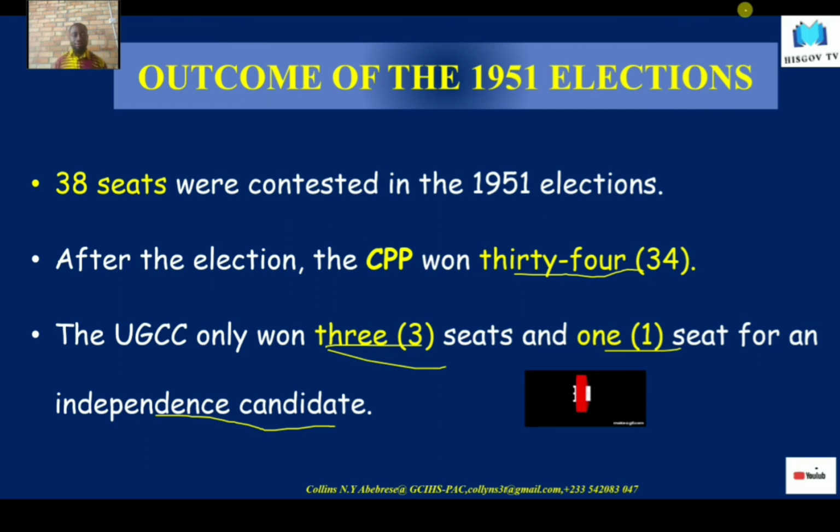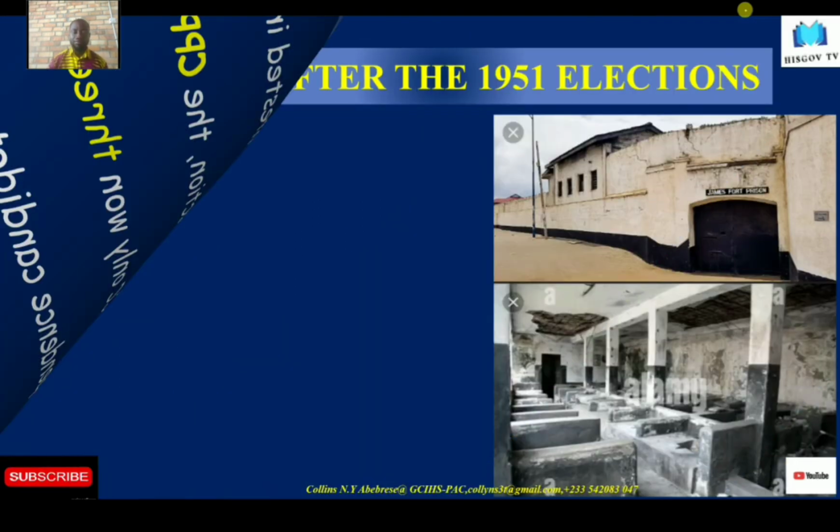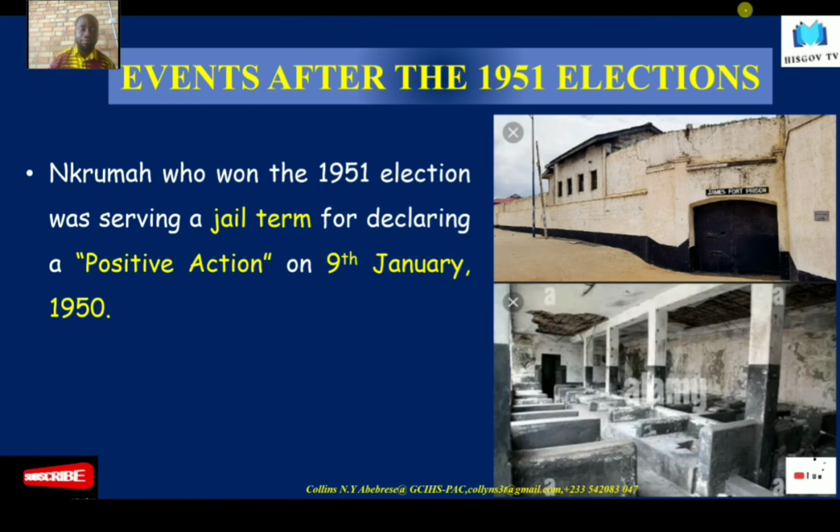I don't think that there is any proper argument other than to fix the date on a neutral day instead of it being on the founding day of the UGCC. So this was the outcome of the 1951 election. That made the CPP the first political party to win an election in the Gold Coast. So let's look at the events that occurred after the election.